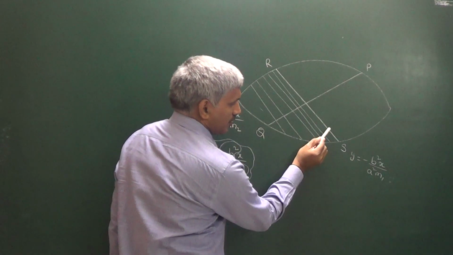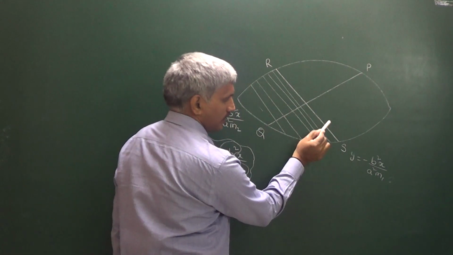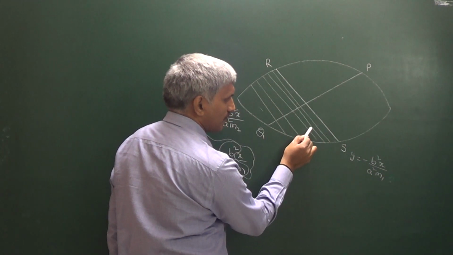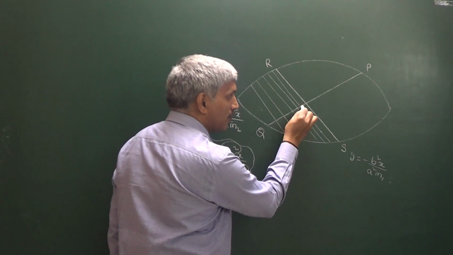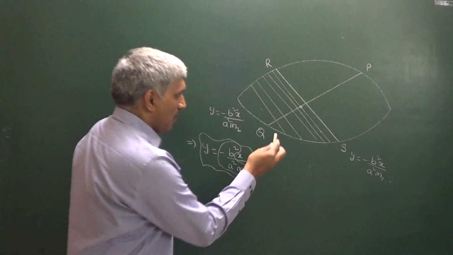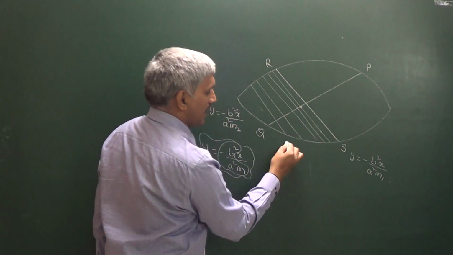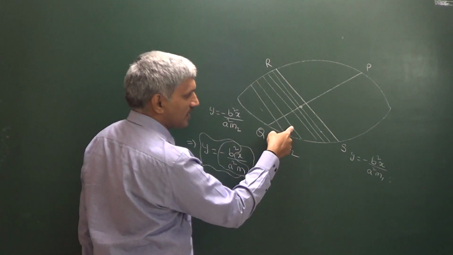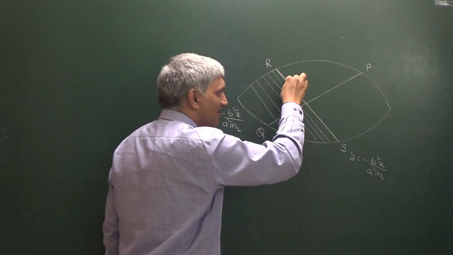That means we are drawing lines parallel to this diameter, so these are all the system of parallel chords. The locus of the middle points of these parallel chords gives you this one. So all these parallel chords have slope equal to m2, but this is the diameter.